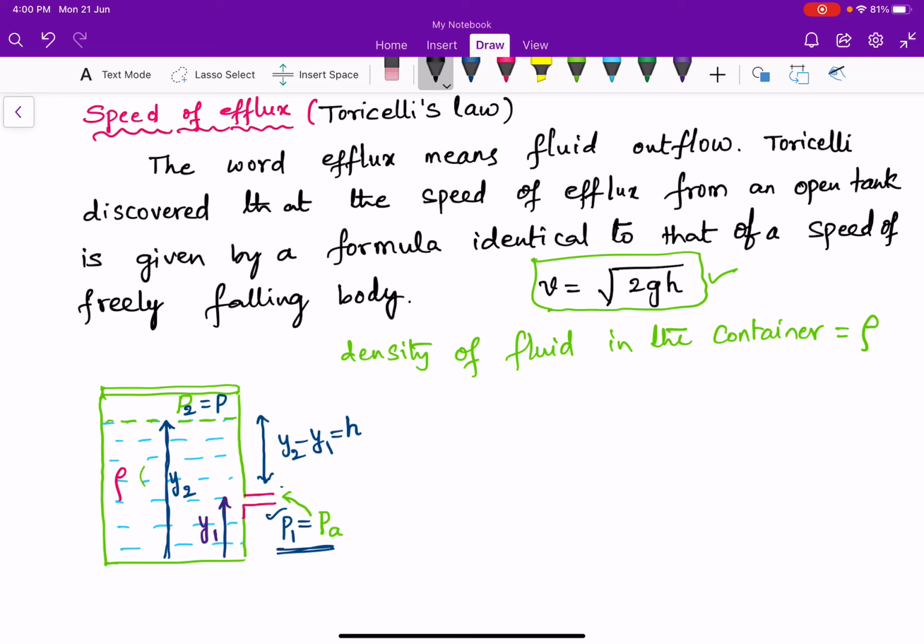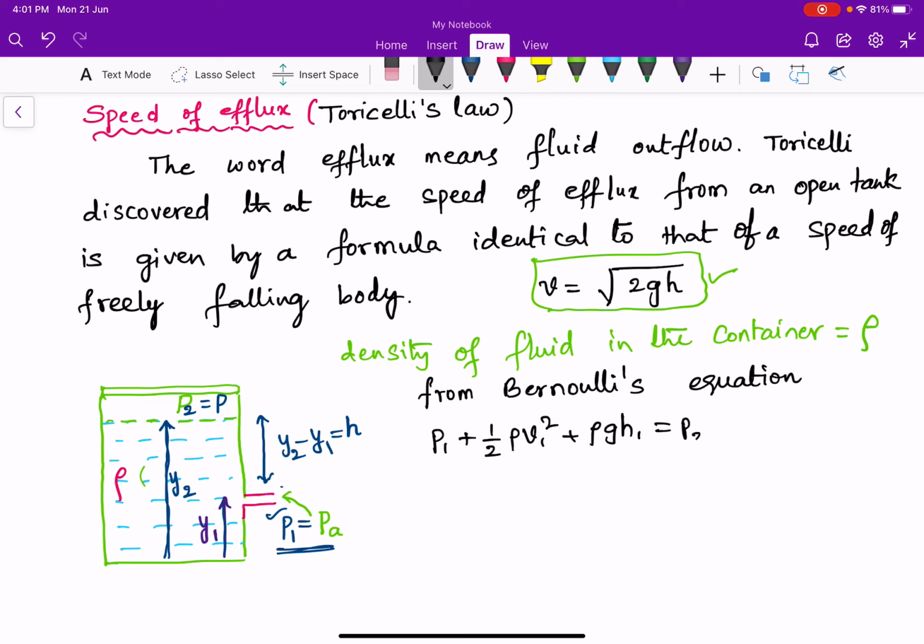Now, from Bernoulli's equation, we know: P1 plus half rho V1 square plus rho g h1 is equal to P2 plus half rho V2 square plus rho g h2. Here, the cross-sectional area A2 is very much greater than A1, where A1 is the cross-sectional area of this small hole.